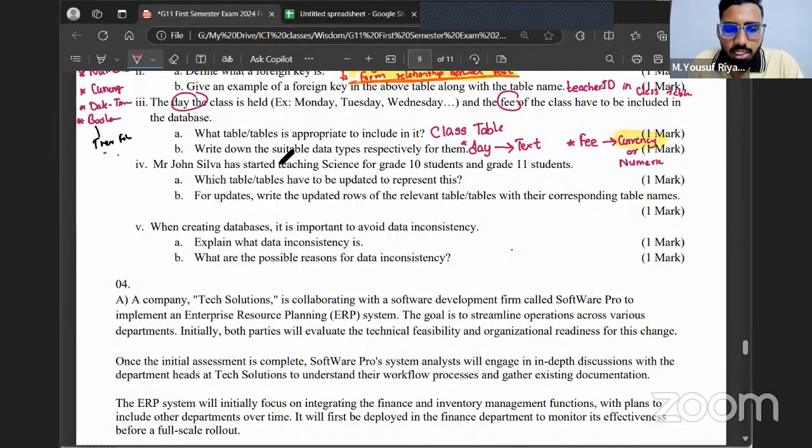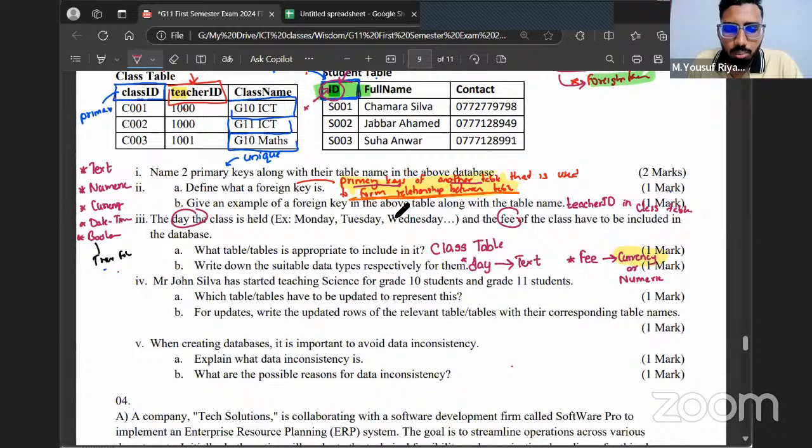Mr. John Silva has started teaching science for grade 10 students and grade 11 students. Which tables have to be updated to represent this? Okay, which table do you have to update for this?